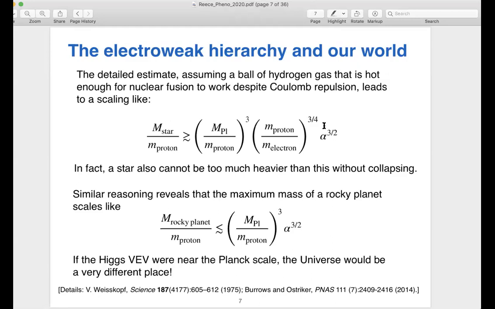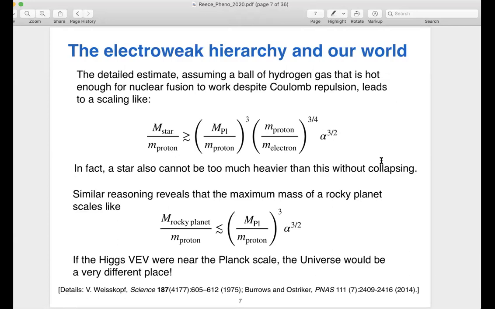It also depends on some order 1 numbers, like the ratio of the proton to electron mass and the fine structure constant, that turn out to kind of, well, this one's a bit large, this one's a bit small, you multiply them, you get something that's order 1. And in fact, a star can't be much heavier than this lower bound or it will collapse.